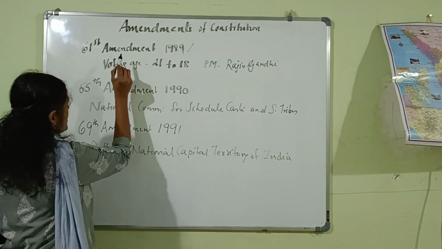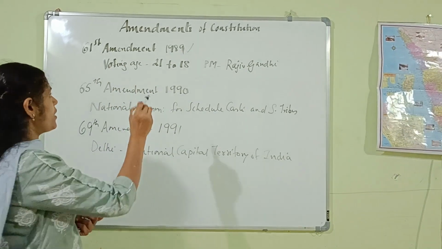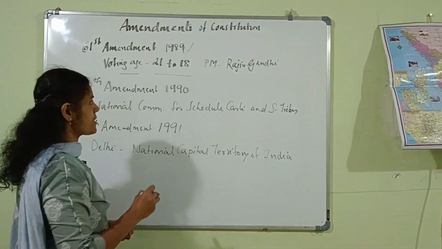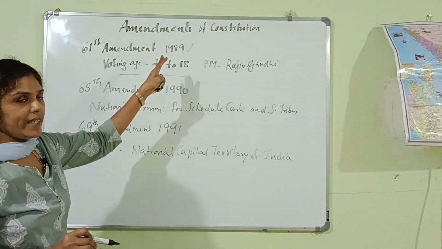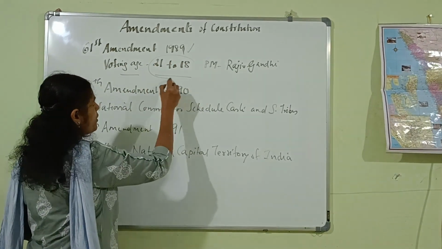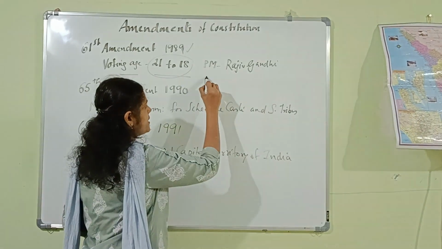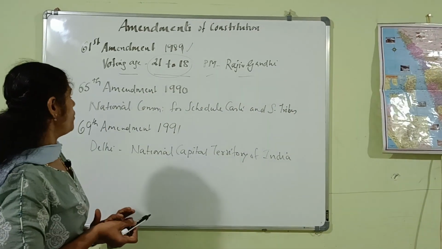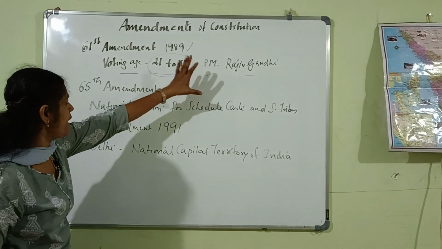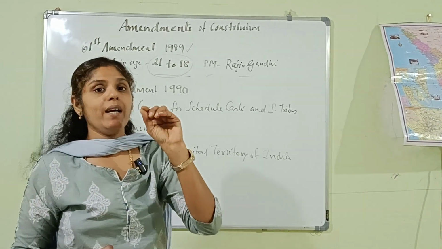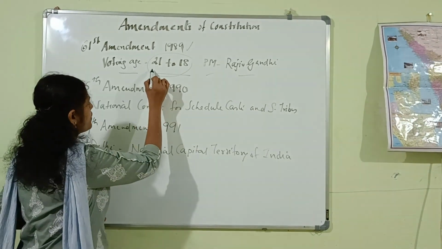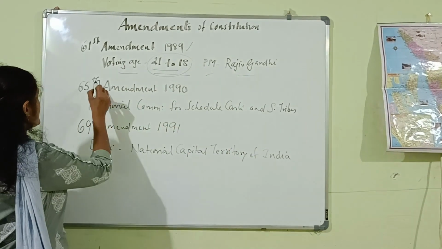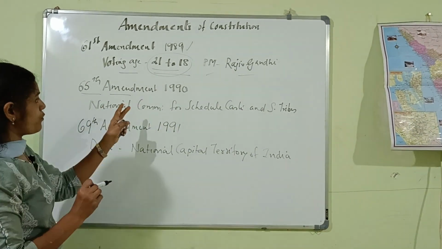As per the 61st Amendment Act of 1989, the voting age of citizens was reduced from 21 to 18 years, and the PM at that time of the amendment was Rajiv Gandhi. So, the 61st Amendment Act of 1989: what was the amendment made? The voting age of citizens was reduced from 21 to 18 years, and the PM at that time was Rajiv Gandhi.